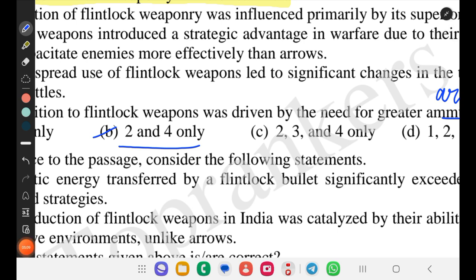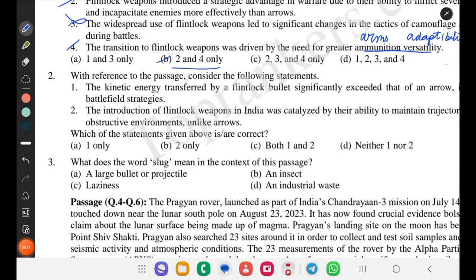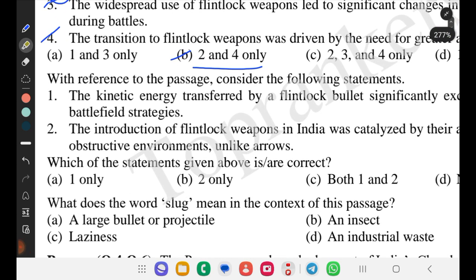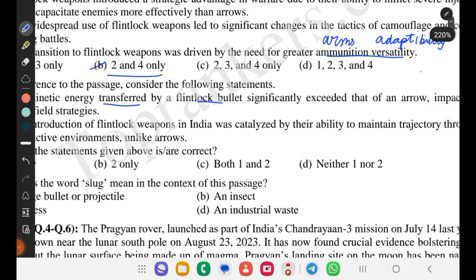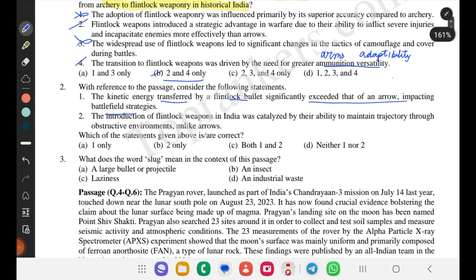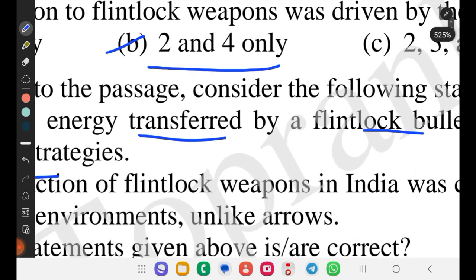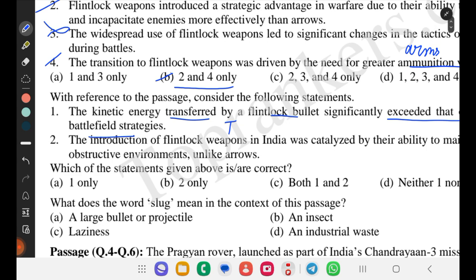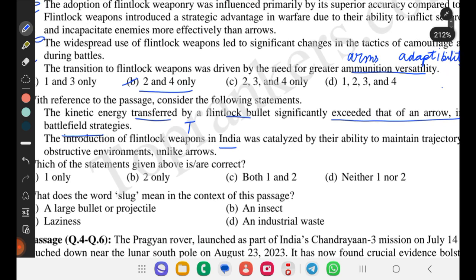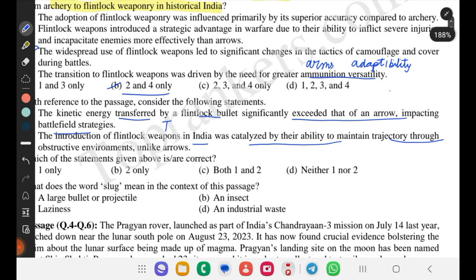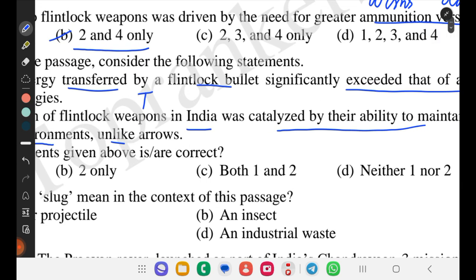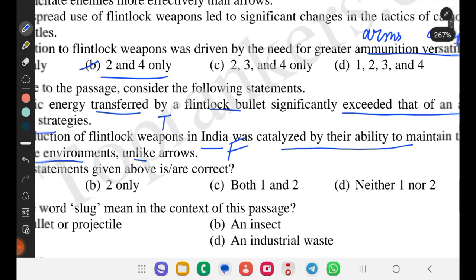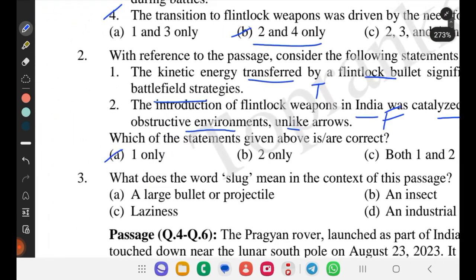Let's get into the other question. Okay, the second question says, with reference to the passage, consider the following statements. We have to tell which is true and which is false. The kinetic energy transferred by the flintlock bullet significantly exceeded that of an arrow, impacting battlefield strategy. Yes, there is a line about 6 times kinetic energy, so it is true. Second statement, the introduction of flintlock weapons in India was catalyzed by their ability to maintain trajectory through obstructive environments. It can't be said true because it is not mentioned that anything catalyzed it, so it would be false. So the correct option here is option A, 1 only.